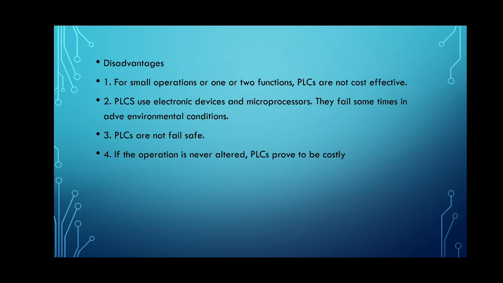Then PLCs use electronic devices and microprocessors. So sometimes they fail due to environmental conditions, because the number of ICs present in these PLCs is large. So if the temperature increases, because these PLCs are used to control industrial processes, but actually the design of this PLC is robust. It will adjust with the environmental conditions or atmosphere of the industry.